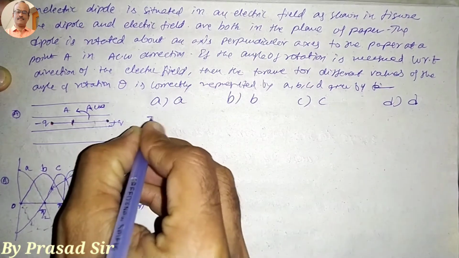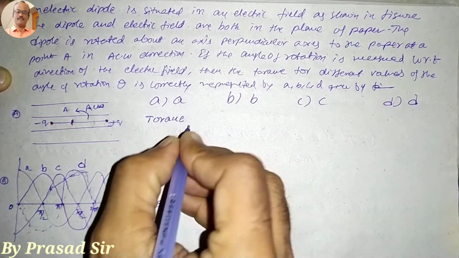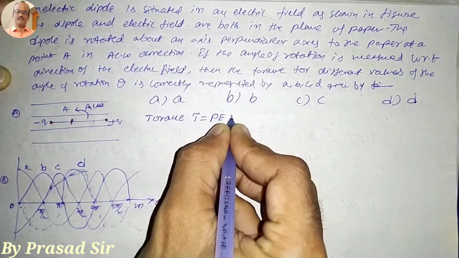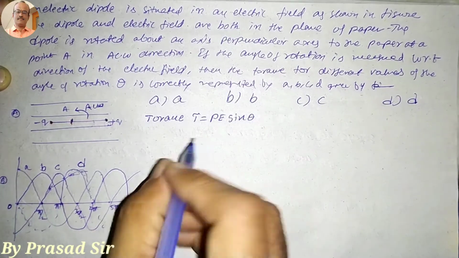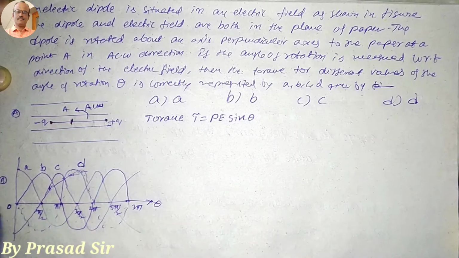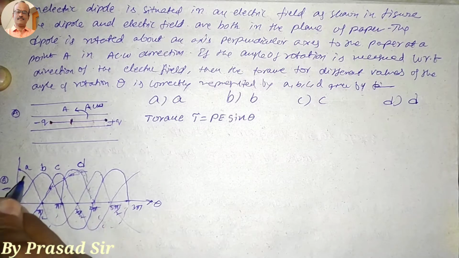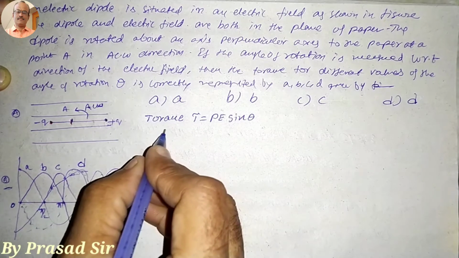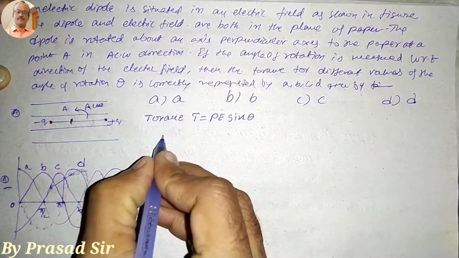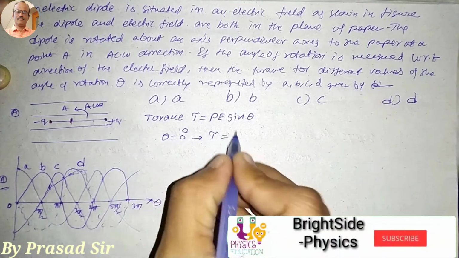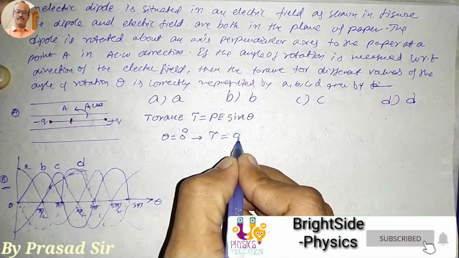When it is rotating in the anti-clockwise direction, torque is produced. As per the production of torque, tau is equal to P into E sin theta. It is a cross product. Four graphs are given: the first graph is A, second graph is B, third graph is C, and fourth graph is D. Out of all these graphs, which graph is suitable for this question? If we take theta equal to 0 degrees, then tau is equal to sin 0, which is 0. So first, 0.